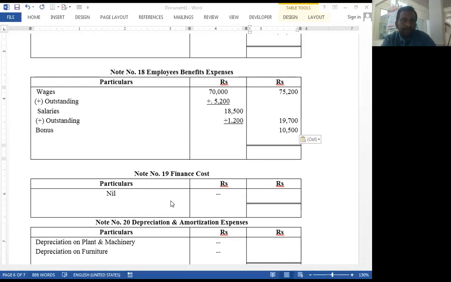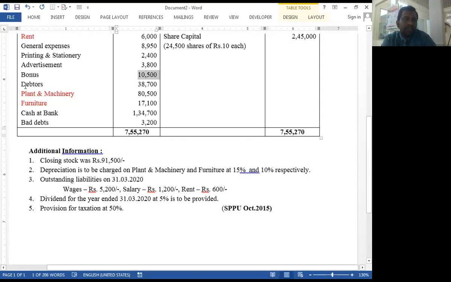Okay, then debtor is regarding the assets. That's why it is transferred to the asset side.